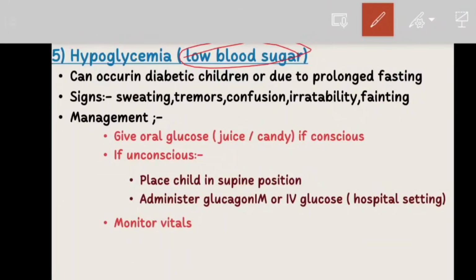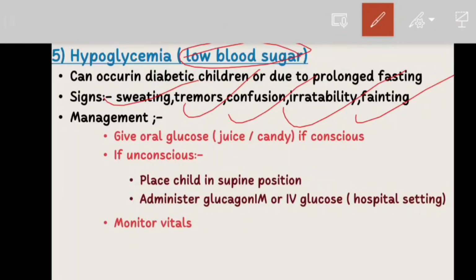So for example, a diabetic child skips breakfast before the dental treatment and halfway through the procedure, the child becomes irritable, starts sweating and feels faint. So this is a classic example of hypoglycemia. Okay, now let's see the signs and the symptoms. So you have to remember sweating, tremor, confusion, irritability and fainting.